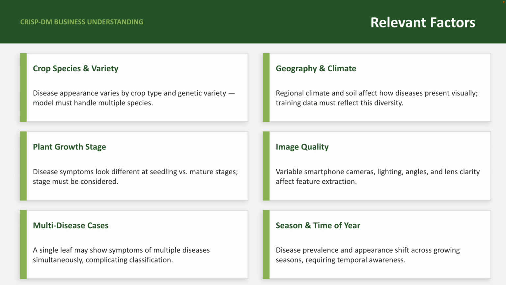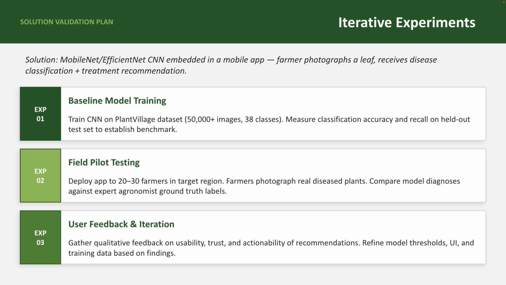There are several factors potentially relevant to model performance. These include the crop species and variety, the geographic region and climate, the growth stage of the plant, the time of the photograph, the quality and resolution of the smartphone camera, lighting conditions in the field, and the presence of multiple diseases simultaneously on the same leaf. These factors must all be considered when collecting training data and engineering features to ensure the model generalizes well across the diversity of real-world conditions it will encounter.